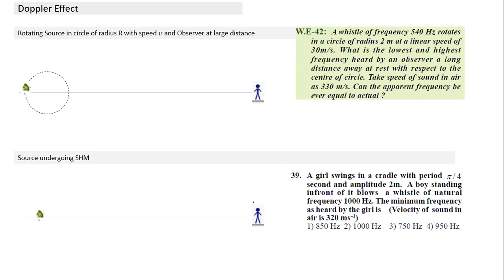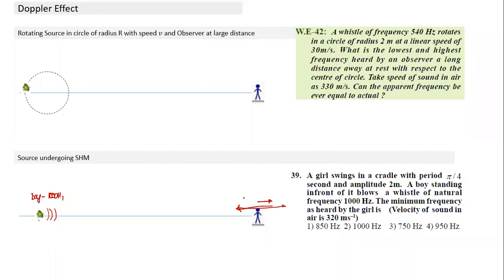So now the source is here, this boy, blowing a 1000 hertz whistle. But this girl is oscillating, on a swing, going in such a motion. What is the minimum frequency heard by the girl? When would the girl hear minimum frequency? When the girl is moving away from the source. Towards increases the frequency, away decreases the frequency.